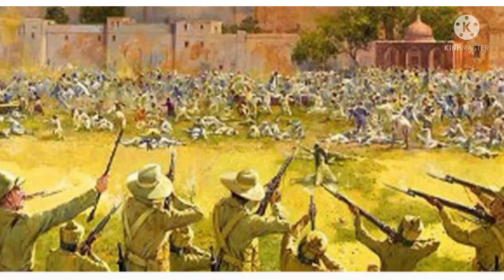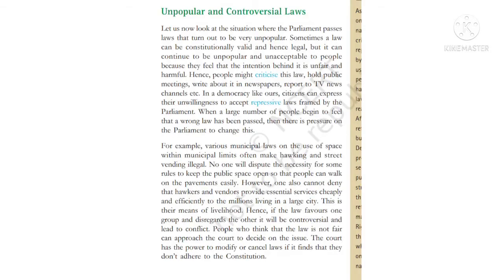Next one, unpopular and controversial laws. In India, every citizen can express their unwillingness by holding meetings or writing in newspapers. We studied that the Parliament makes new laws for the entire country. When Parliament passes a new law, citizens can express their unwillingness by conducting meetings, or they can express their views by writing in newspapers. They can criticize the new laws by writing in newspapers.